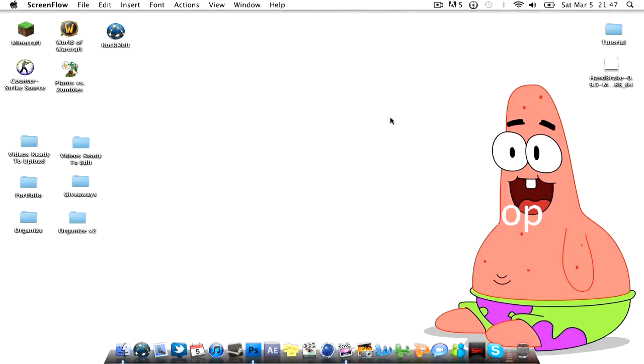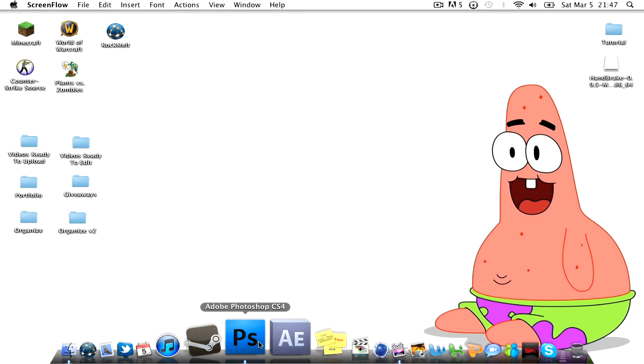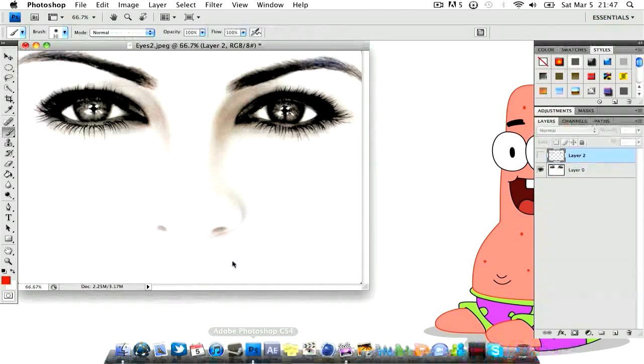What is up, everyone? AddictingArts here, and I've got another tutorial for you guys on how to change the eye color of a person, a girl, or a man in Photoshop from a photograph. The photograph that I'm going to show you is just a photo I got straight off Google Images. You can use it on any raw photo or anything from the internet. I'm also going to show you a way how you can change the color straight from the layer that we create, and you won't have to do anything else after you do this.